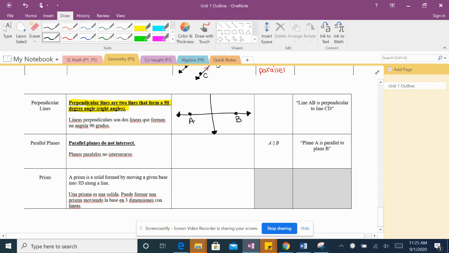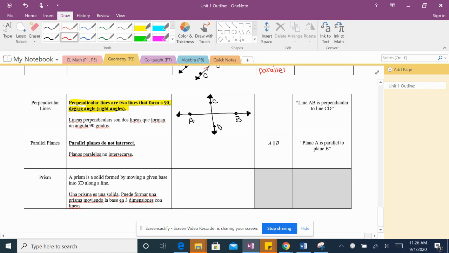So sí, intersecarse aquí. Yes, this intersects here. So we draw our line with arrows, and we have point C and point D. These lines are perpendicular because they form a 90-degree angle. Esas líneas son perpendiculares porque forman un ángulo de 90 grados.